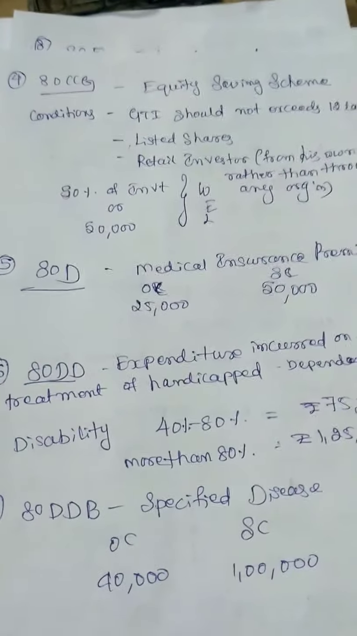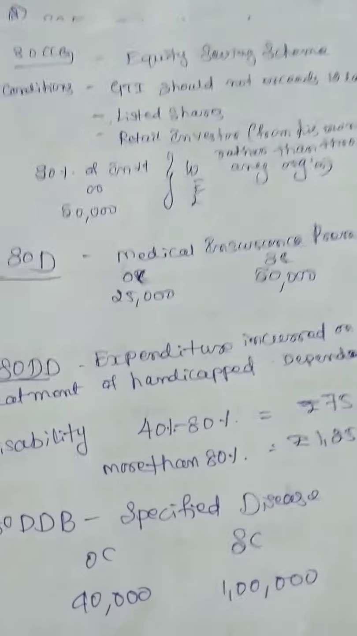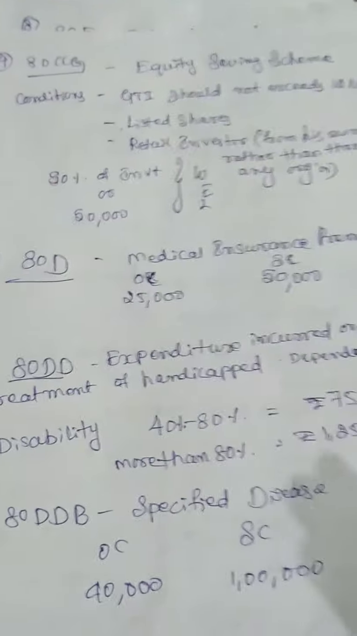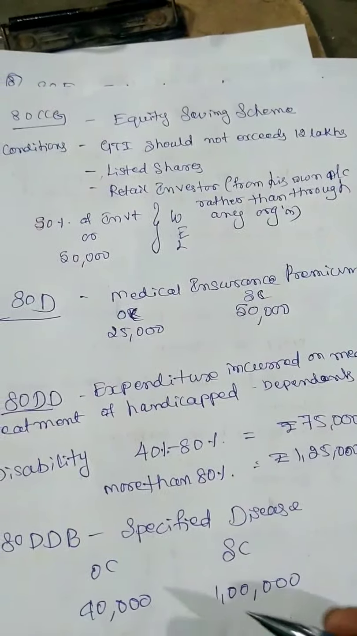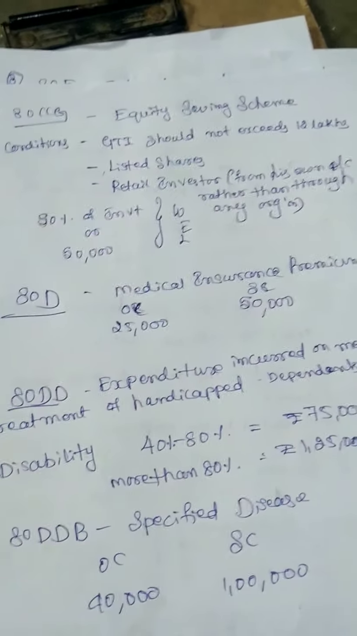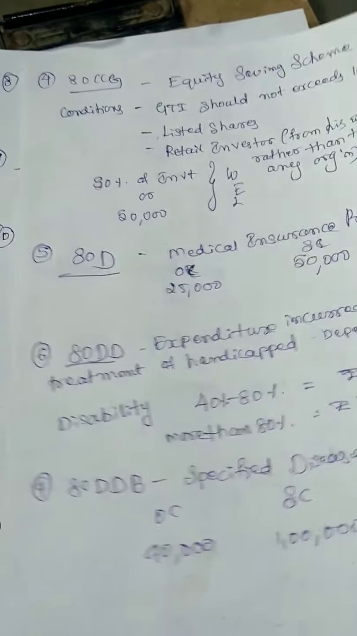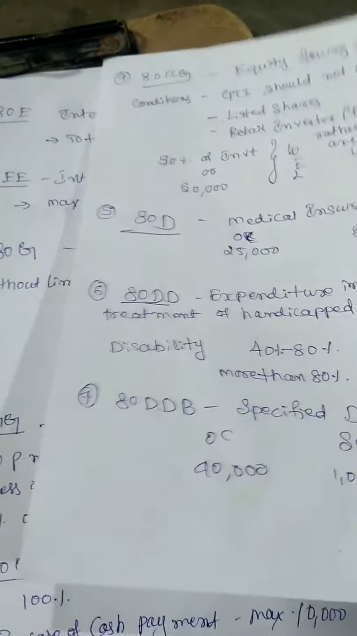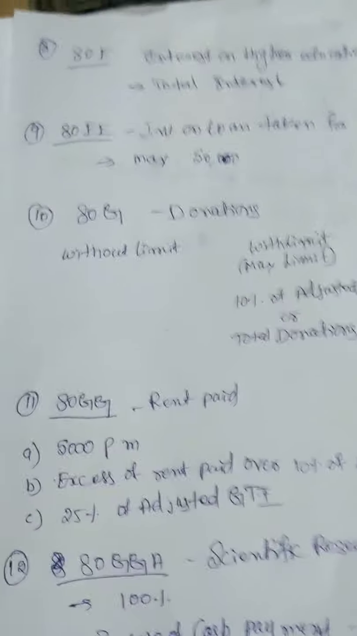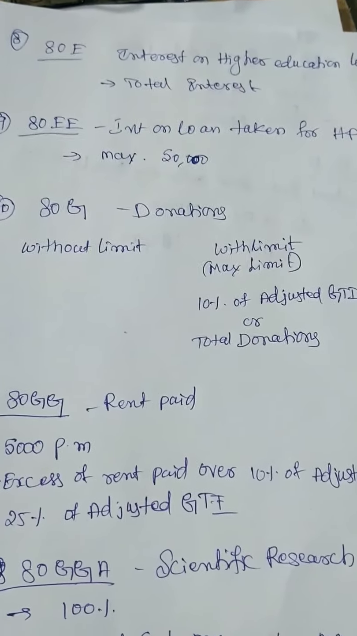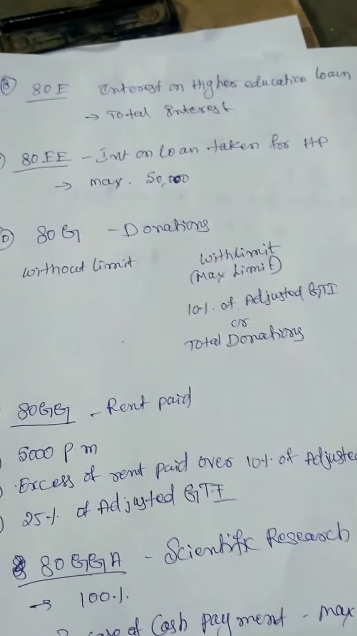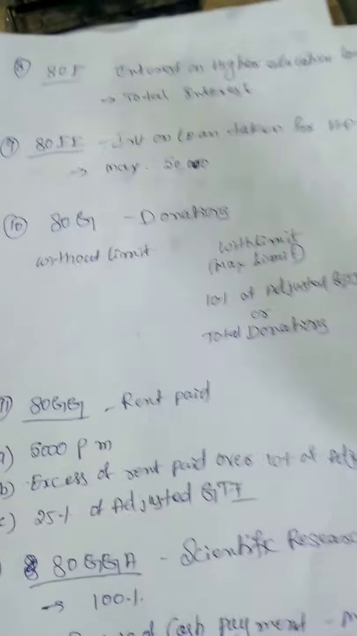Next, 80DDB. Here there are some specified diseases. If you are incurring any expenditure for them, you will get deductions under section 80DDB. For ordinary citizens 40,000, for senior citizens 1 lakh. Next, you have 80E, interest on higher education loan. Here there is no limit. You can claim how much you are paying. If you are paying 1 lakh also, it is okay.